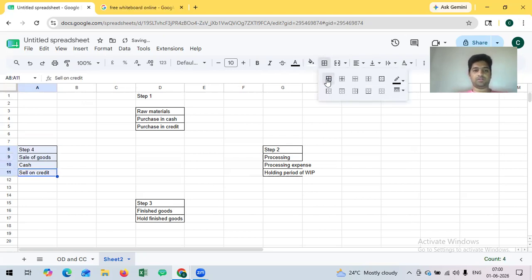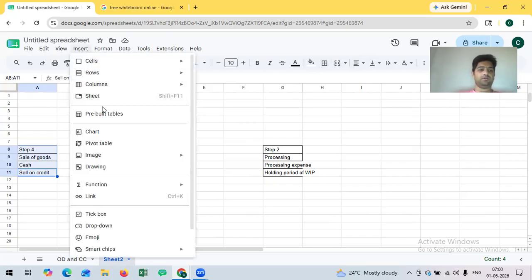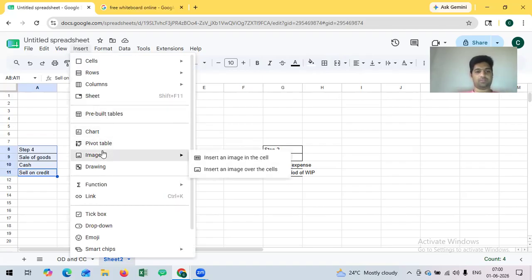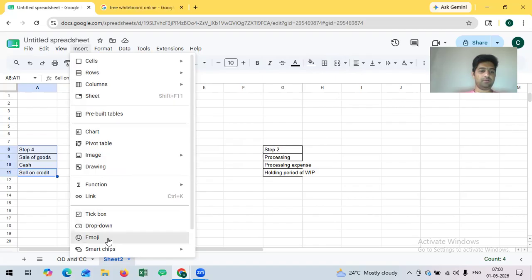So this is a cycle. This is a cycle that a normal business follows. First, raw materials will be purchased either in cash or in credit. Then this will be processed. Processing of raw materials will be done.